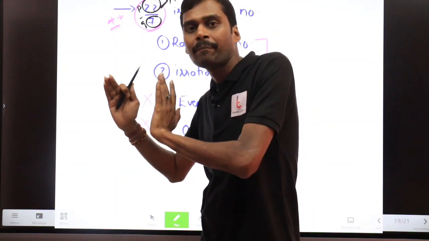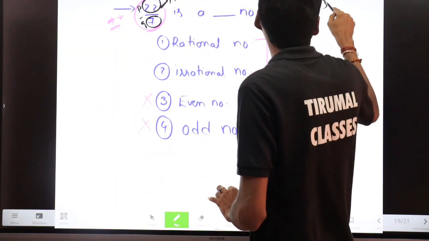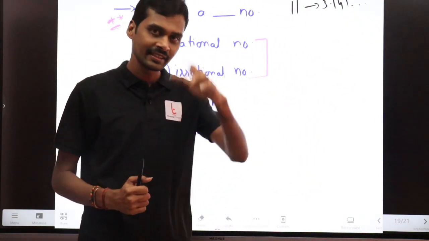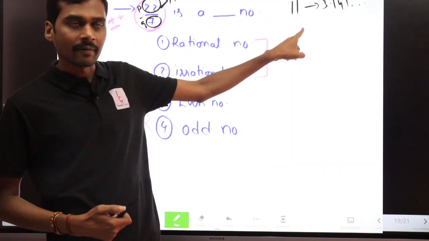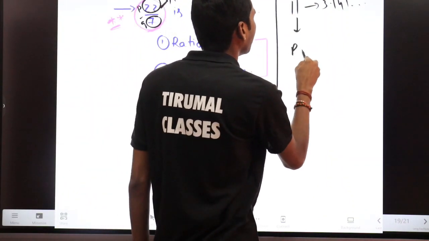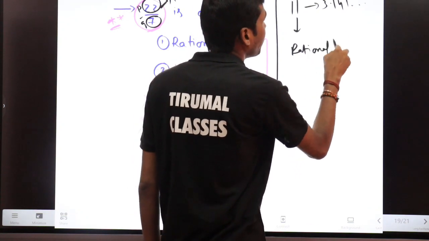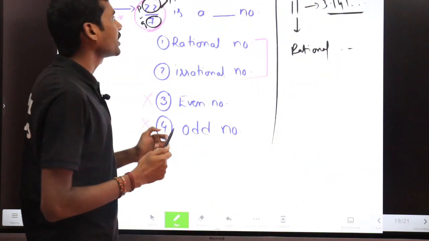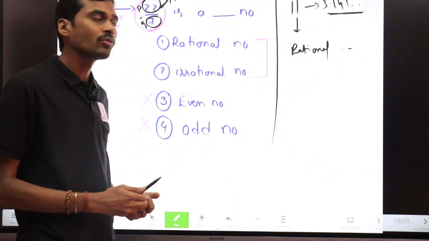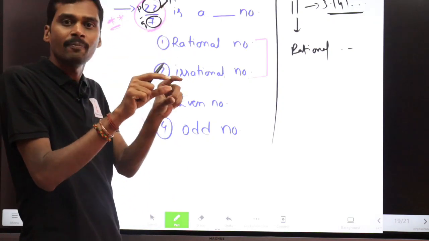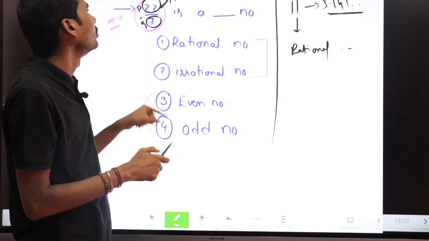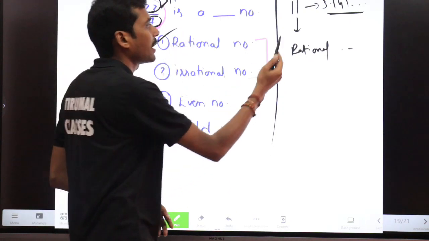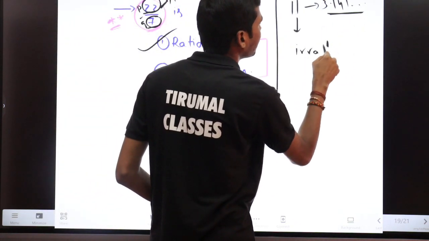I have not separately given pi. When I say pi, it means 3.141, which is not equal to 22 by 7. That is an approximate value. If I ask you which number pi is, the value of pi is 3.1416, a non-terminating decimal. Suppose I ask you what 22 by 7 is. It is a simple fraction which can be written in the form p by q, which is nothing but a rational number. And pi is an irrational number.